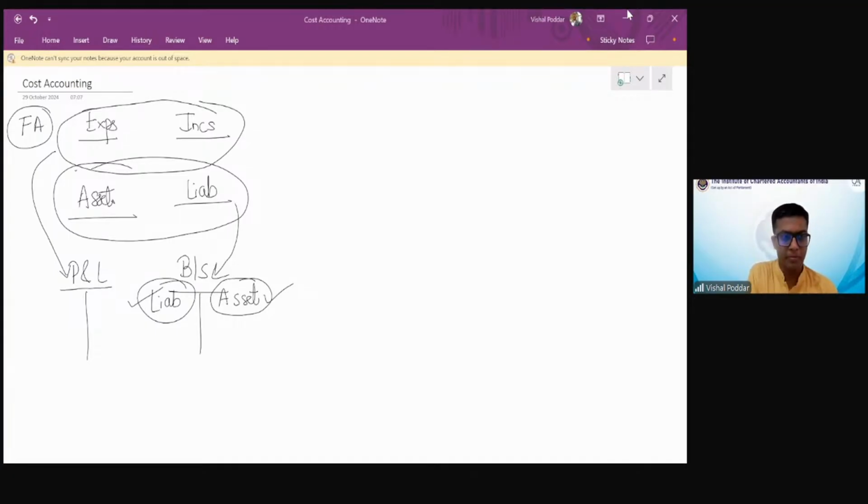I agree to you 100%. Balance sheet is like a nominal account. Please don't say this. Balance sheet is not any account. Forget about nominal, real, personal. And anyways, even if you want to call it an account, it cannot be nominal, beta. The reason is the balance sheet does not have a single account which is a nominal account. It only has personal and real account balances, no nominal balances.